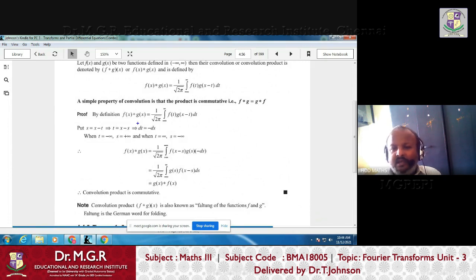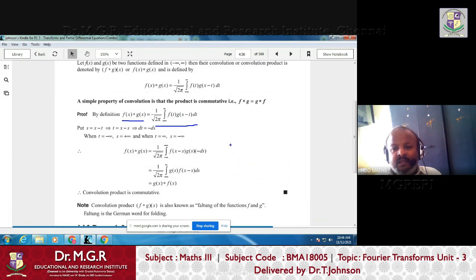So it is not related with Fourier transform. It is a general definition. You can take any two functions and define the convolution of two functions as nothing but the integral of the product of the two functions in this manner, where t is the running variable and x is like a constant here.